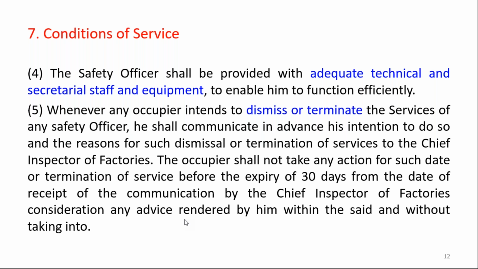So if the occupier communicates to the chief inspector of factory regarding the dismissal or termination of the safety officer, then the chief inspector of factory can revert to that communication within the 30 days, and then you can proceed for the termination or the dismissal of that particular safety officer with valid reasons.